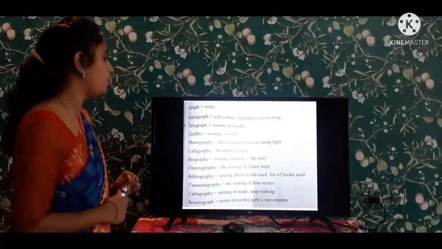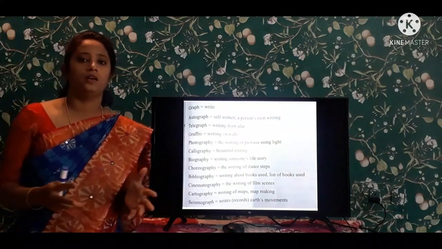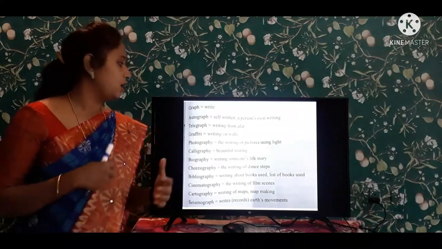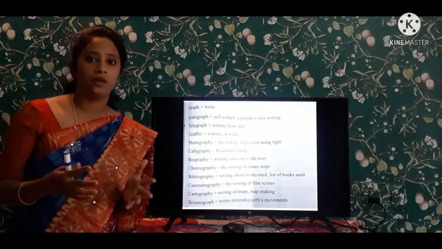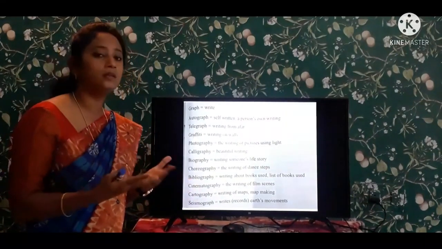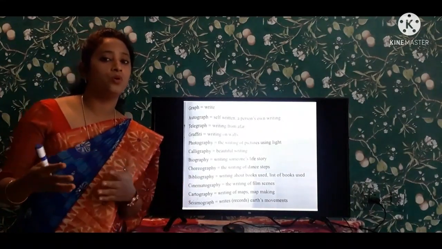And next one is choreography. Some people are very fond of dancing. They love dancing. So in cinema industries, we have choreographers. They keep on making steps with heroines.